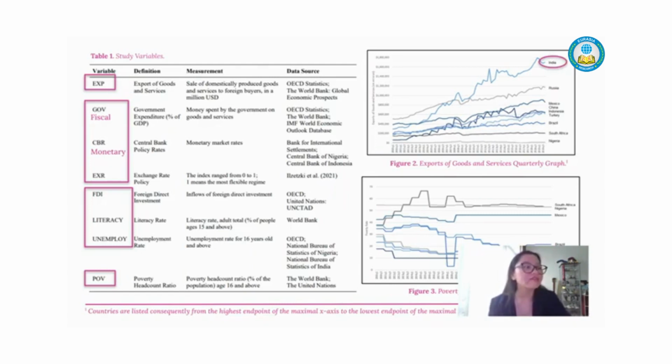On the other hand, figure 3 shows poverty, negatively impacted by the economic and social environment, including global economic instability. All BRICS and MED countries, except Brazil and South Africa, have succeeded in decreasing their poverty rate from 2000 quarter 1 to 2019 quarter 4. Interestingly, Brazil showed a massive downturn in its poverty rate during the 2008 crisis, and the number bounced back almost as huge as its slip in 2009 quarter 1.